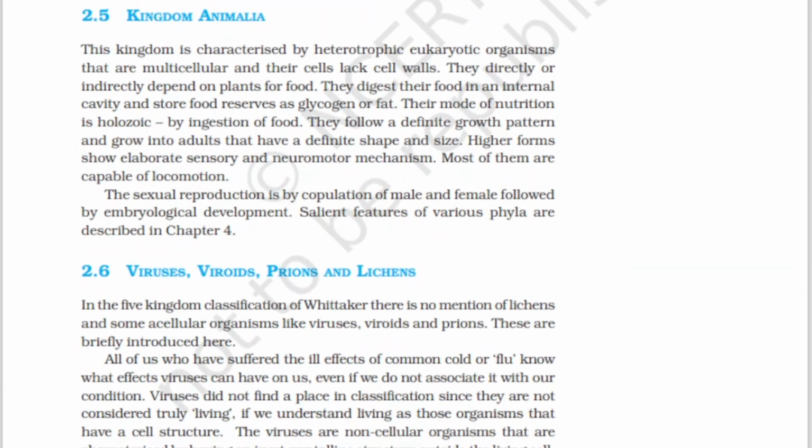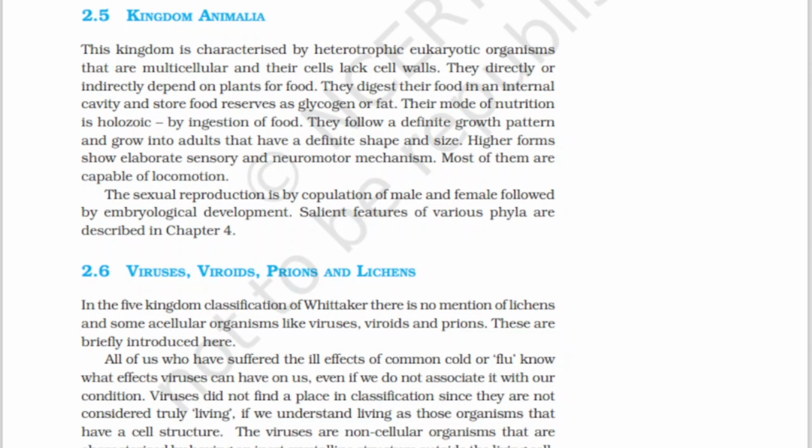Coming to kingdom Animalia, the kingdom is characterized by heterotrophic eukaryotic organisms that are multicellular and their cells lack cell walls. This is the major difference between the kingdom Animalia and the plant. They directly or indirectly depend on plants for food. We also come into this category as humans, since we consume a lot of vegetables, which are actually plants.